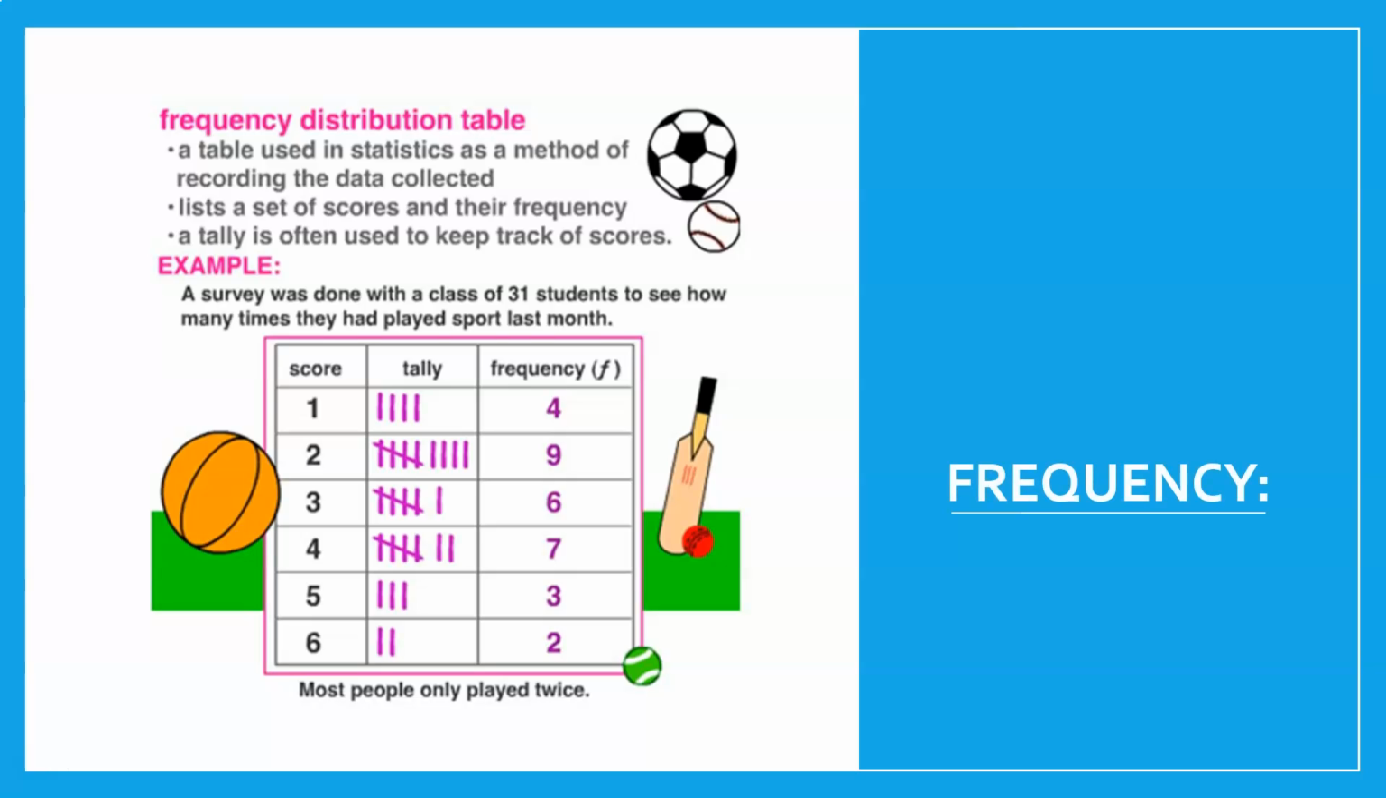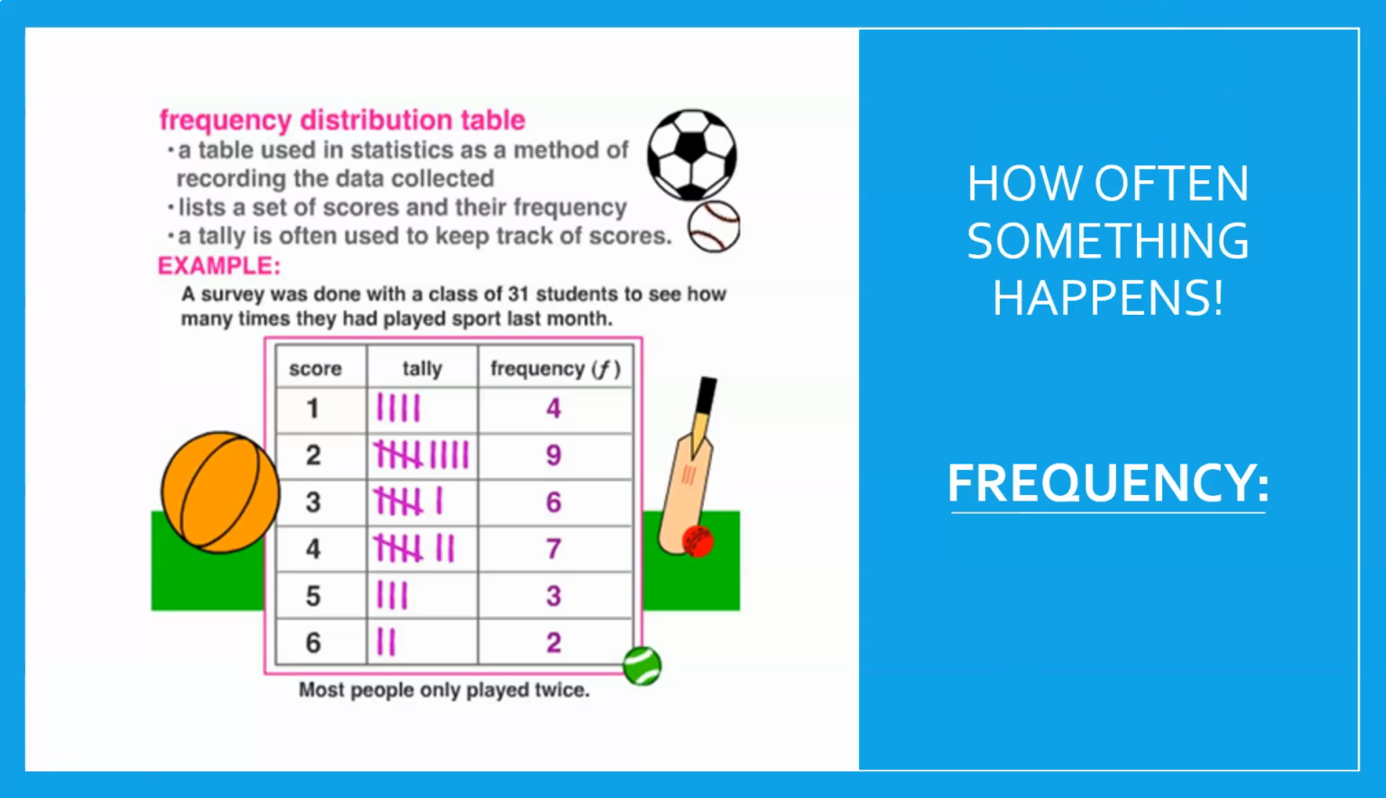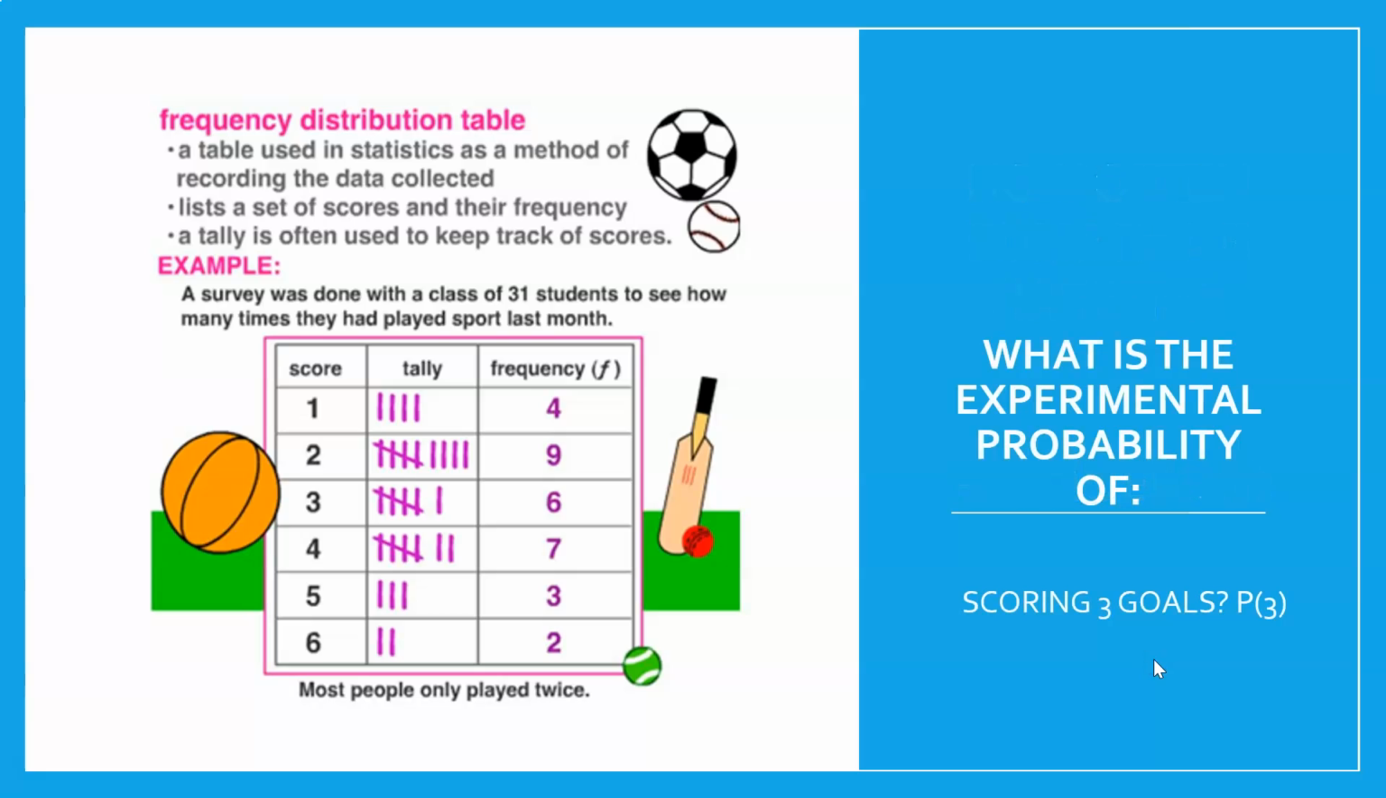Okay, we're now going to have a look at this concept of frequency. What frequency means is how often something happened. And we've got a frequency table here. A survey was done by a class of 31 students to see how many times they played sport in the last month. Now, I didn't read that because when I actually do this further, I'm looking at these as scores. So what is the experimental probability of scoring 3 goals? So I'm thinking this is goals. Okay, so we're just going to roll with this for a minute.